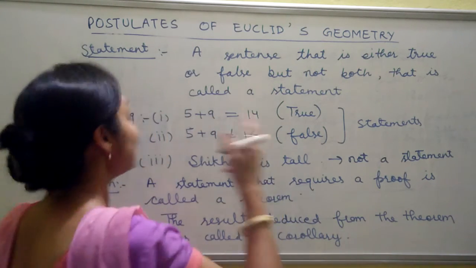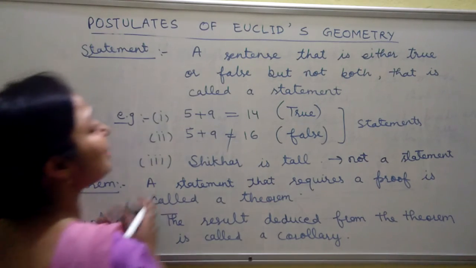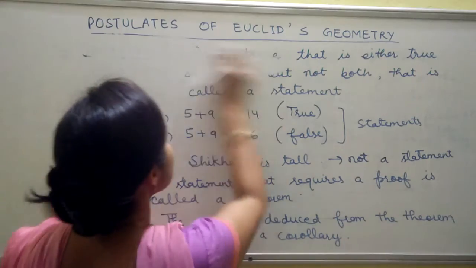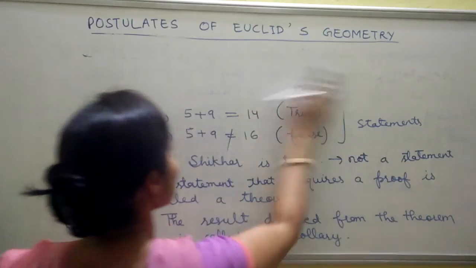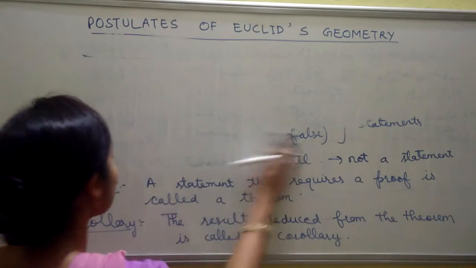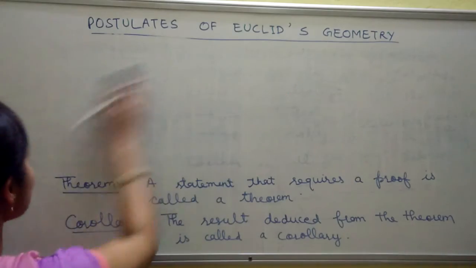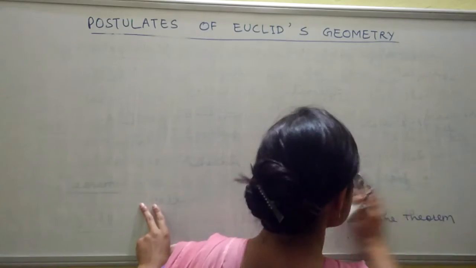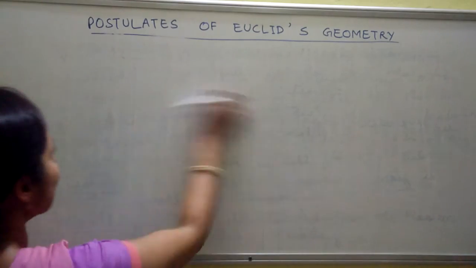Now come to the simple basic definitions related to Euclid. First is point, line and plane. You all know what a point, line and plane are.